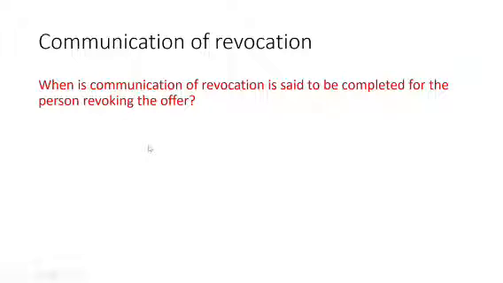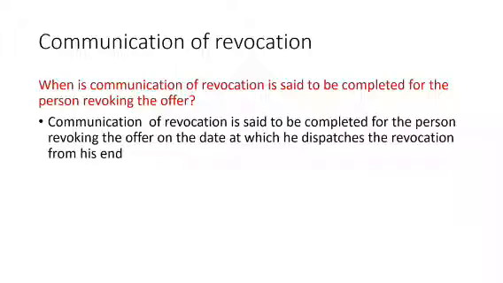So the next one is communication of revocation. Revocation means cancellation. Okay. So when is the communication of revocation said to be completed for the person revoking the offer? Who is the person revoking the offer? The person who is cancelling the offer is known as the person who is revoking the offer.